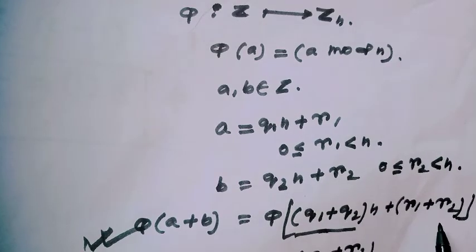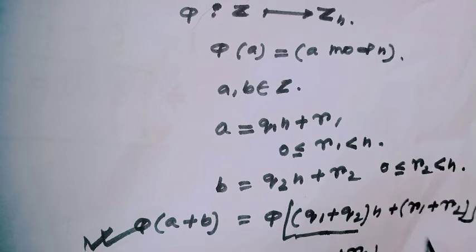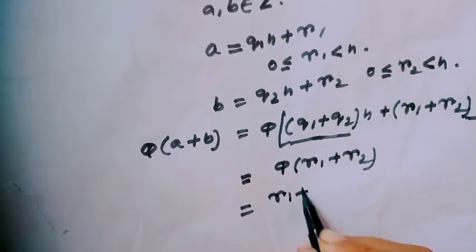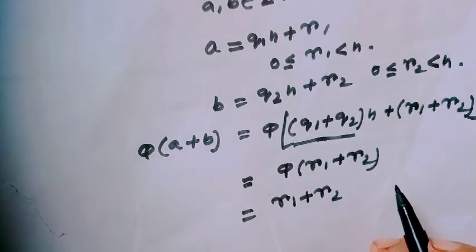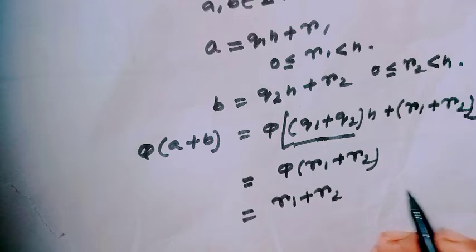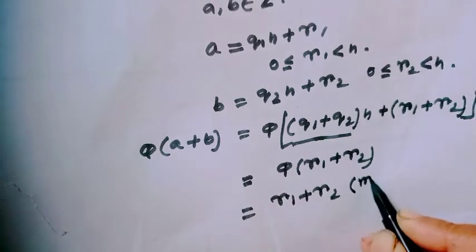That means this is equal to phi of r1 plus r2, which is equal to just r1 plus r2, and when it is greater than or equal to n, then this would be taken modulo n.